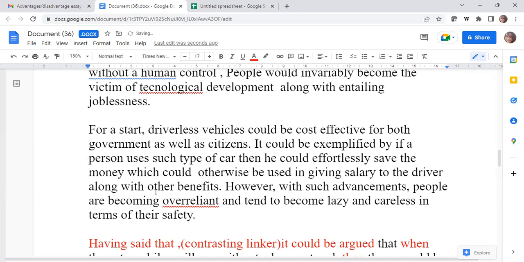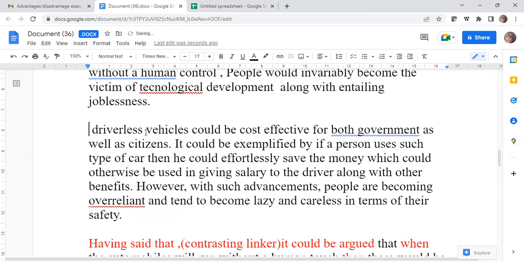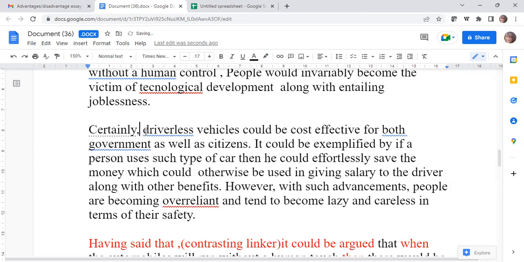Certainly. You can start with certainly, because you're talking about the merits in your body para 1. Okay? So certainly.